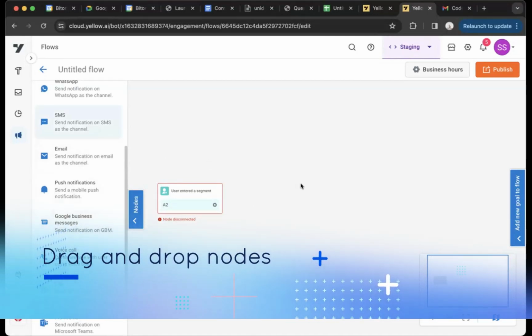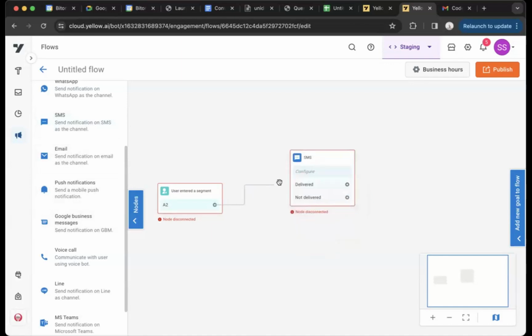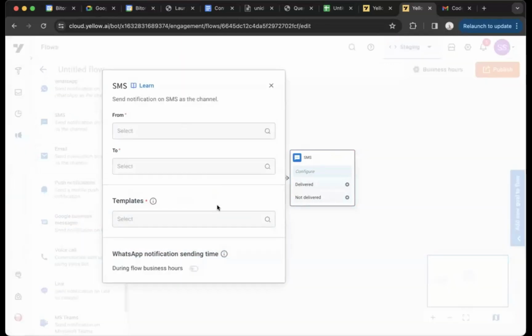Having a particular channel in the flow is as simple as just dragging it. If you drag that channel, you'll be able to connect it to any particular node. Again, pretty standard flowchart behavior. We're not changing anything here. If you go on a particular node, you'll be able to complete a configuration. I'm assuming all of you have already used outbound campaigns, so the configuration for channels here is no different than the one we have in outbound.